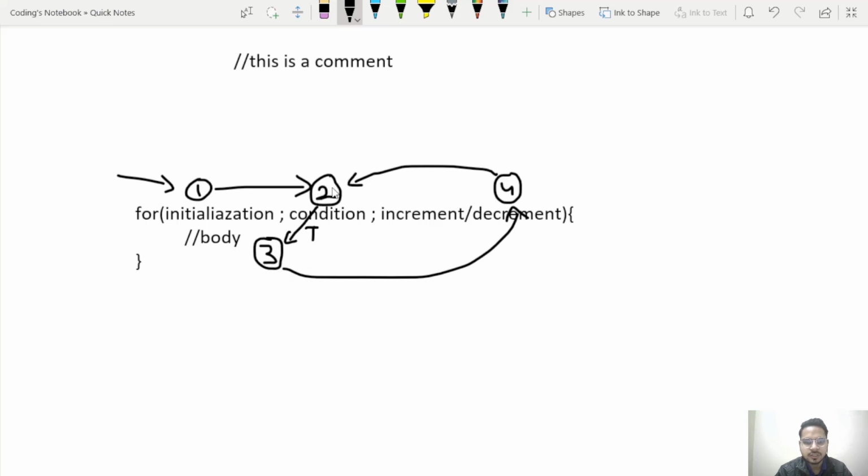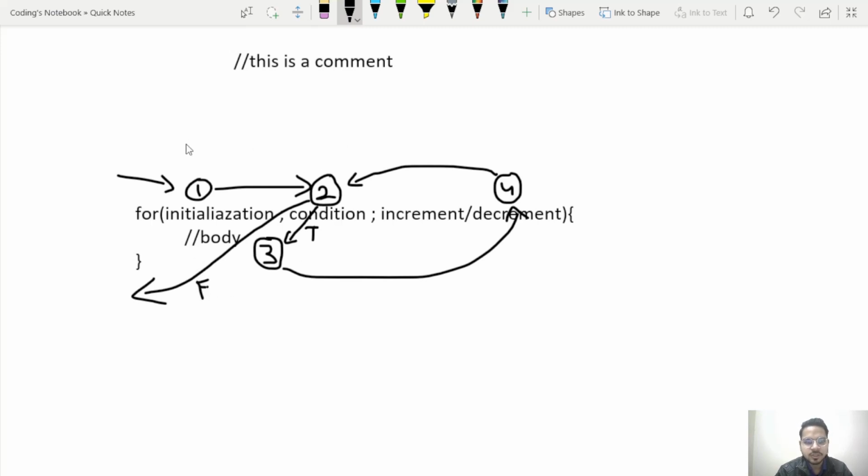Can you see a loop here? From 2 to 3 to 4 and back to 2. 3, 4, 2. So this is the loop we are talking about. Until this condition is true, this loop will be executed. From condition we will go to body, then increment and decrement, then again to condition. This is the loop that I am talking about. Until this condition is true, this loop will keep on executing. As soon as this condition becomes false, I will reach here at the end of my for loop.